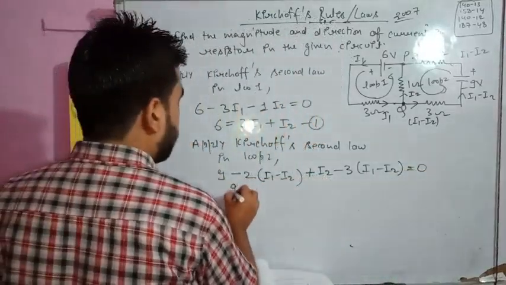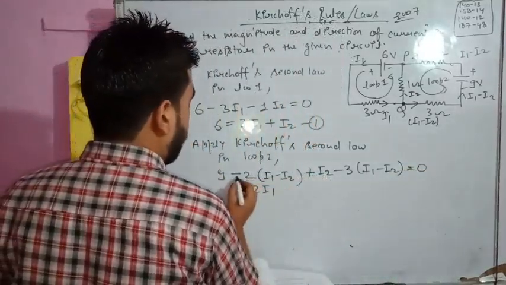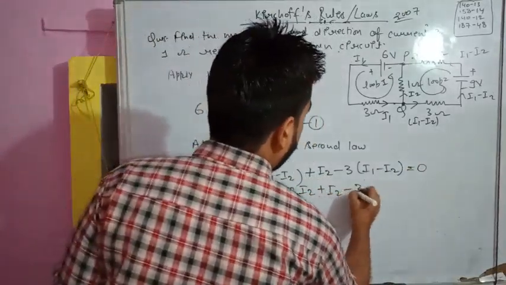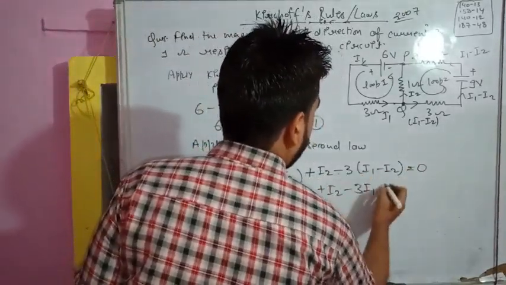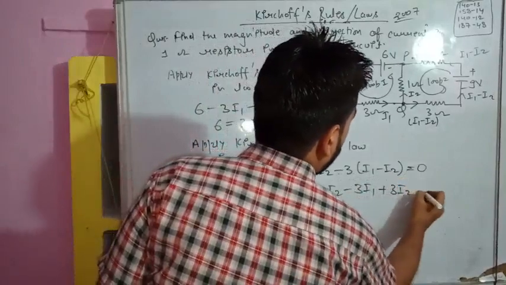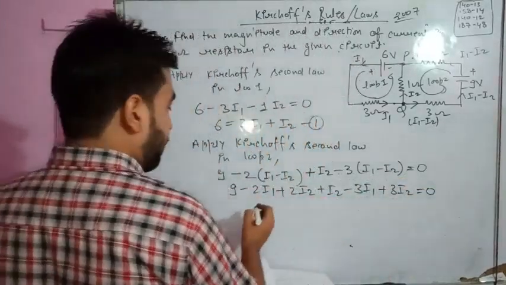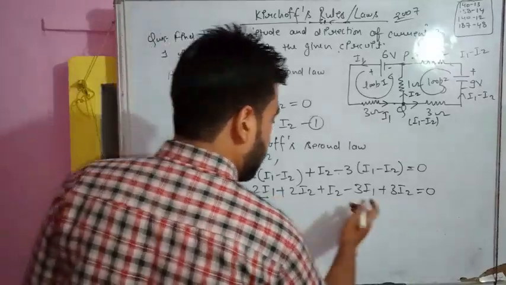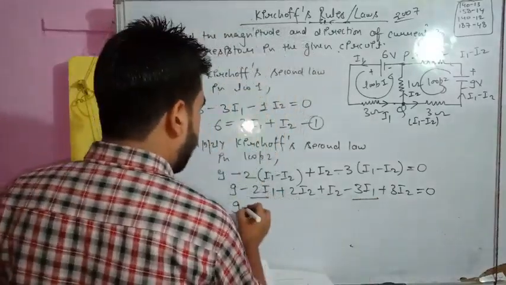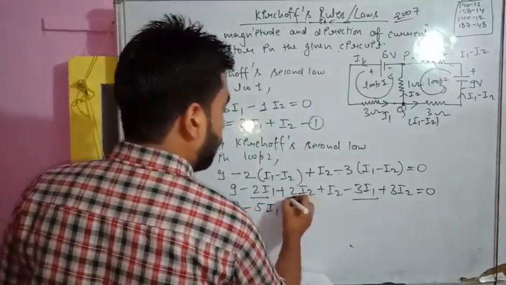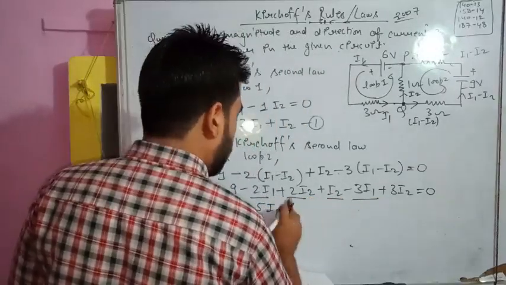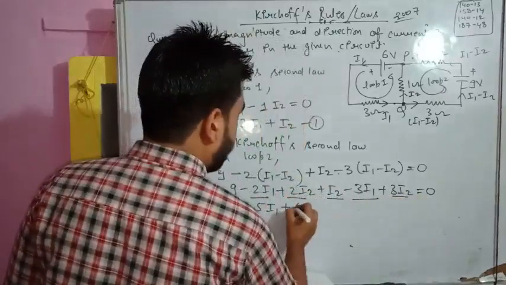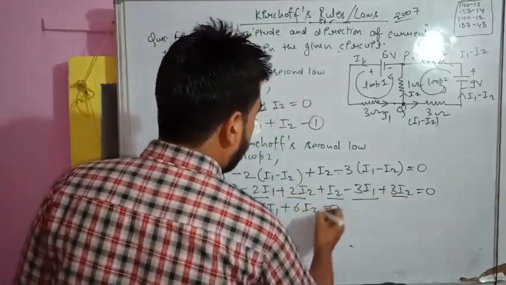So form the equation. 9 minus 2I1 plus 2I2 plus I2 minus 3I1 plus 3I2 is equal to 0. So what will be the equation? This will be 9 minus 2I1 minus 3I1, this will become minus 5I1. 2I2 plus I2 plus 3I2, this will be 6I2, is equal to 0.